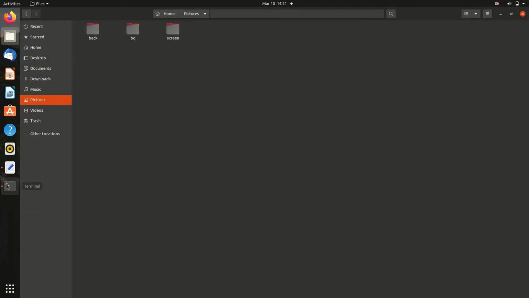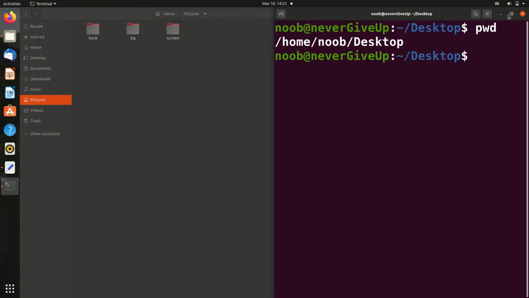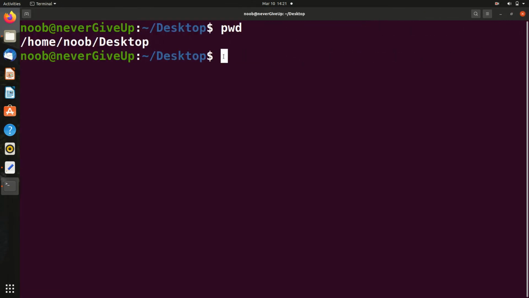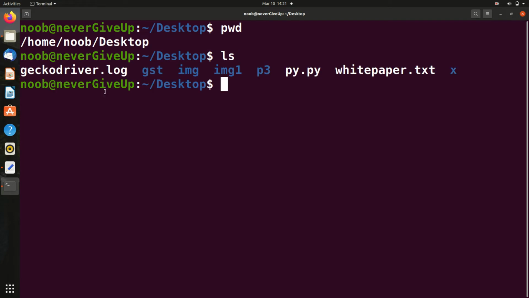The one more command that I will discuss is the ls command. What does ls mean? ls basically lists all the files or whatever is inside that directory. Let me show you. Suppose I'm in the desktop and I hit ls. Now see, whatever is inside desktop has been printed.